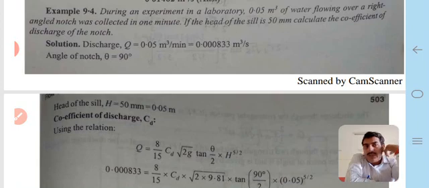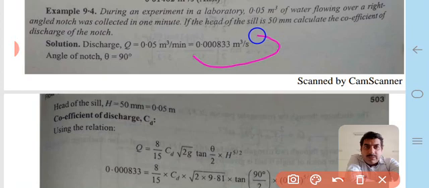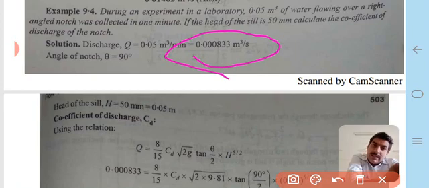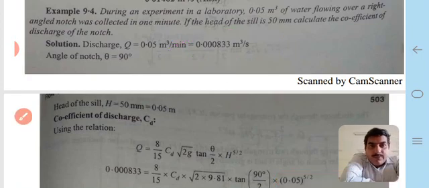Now discharge Q is equal to 0.05 meter cube per minute. It can be converted into meter cube per second, and this discharge value is 0.000833 meter cube per second. Angle of notch θ is equal to 90 degrees because the notch is right angled. Head of the sill H is equal to 50 millimeter, that is 0.05 meter.